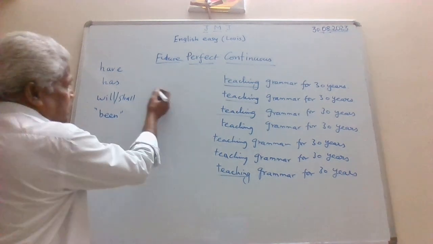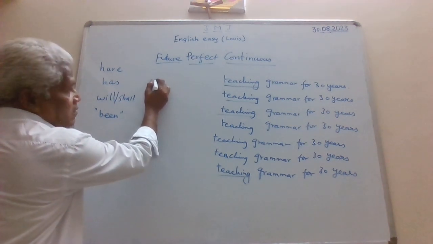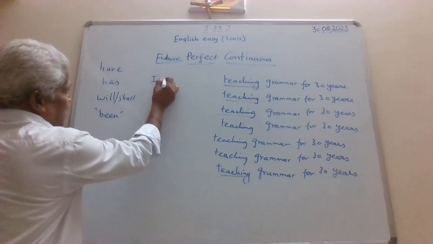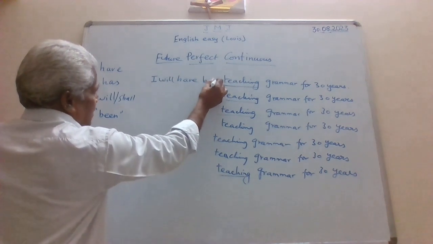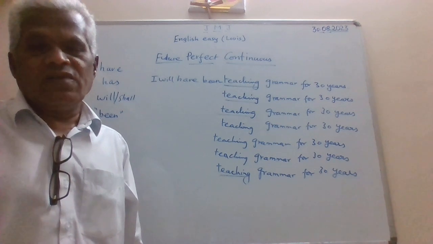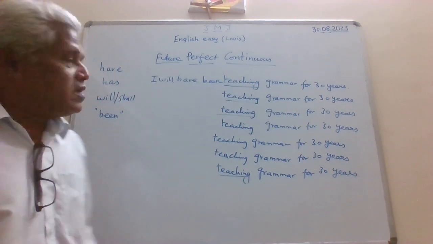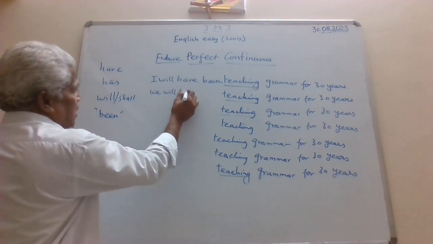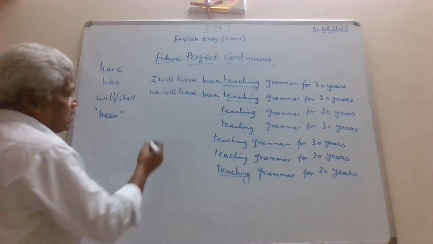Okay, good. So let me write the sentence for the first person singular. I will have been teaching grammar for 30 years. I will have been teaching grammar for 30 years. So similarly for others, we will have been teaching grammar for 30 years.